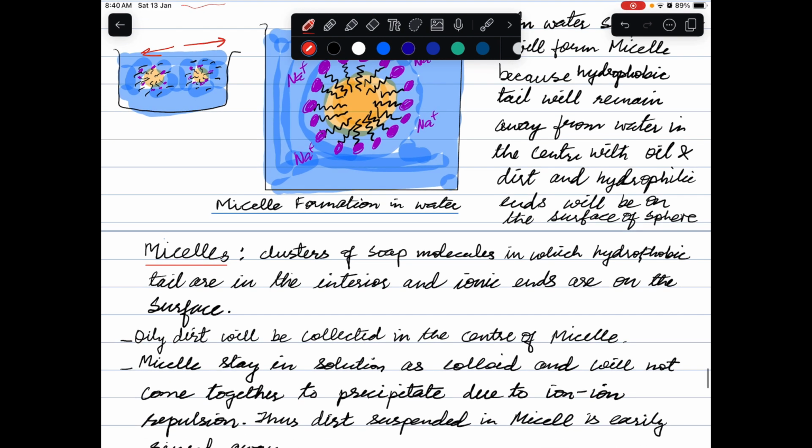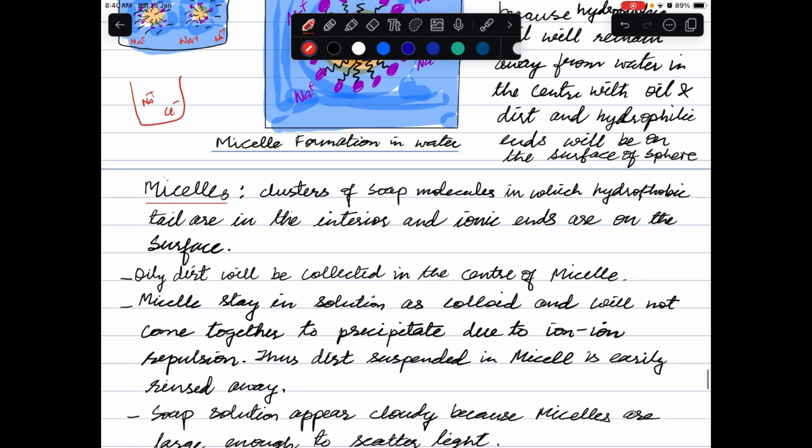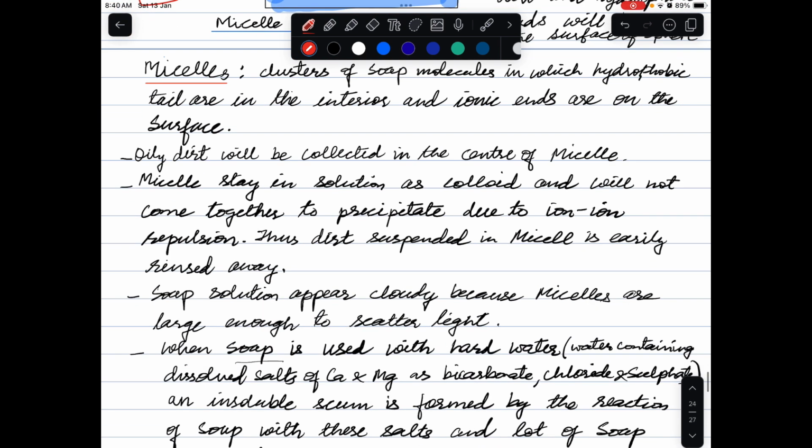Now you will ask me, where is Na plus? Na plus will be free in the solution as a free positive ion. It is just like when we dissolve, for example, NaCl in water. We have free Na plus and free Cl minus, just like that. So this is how soap helps to clean dirt.